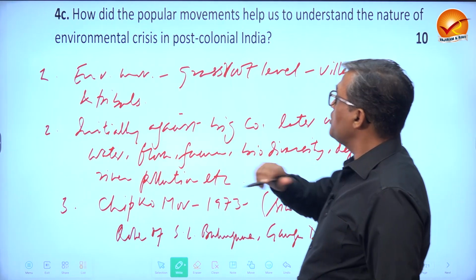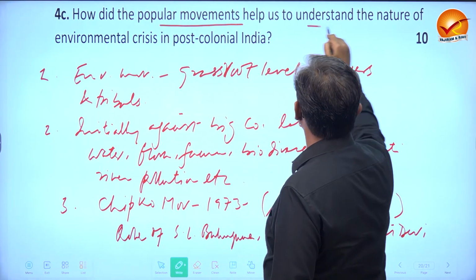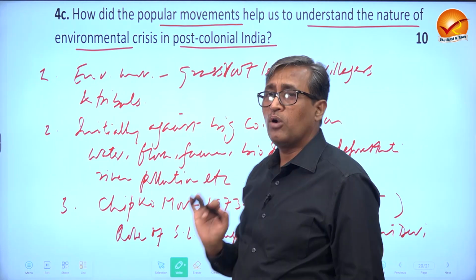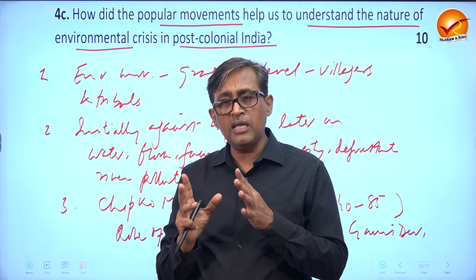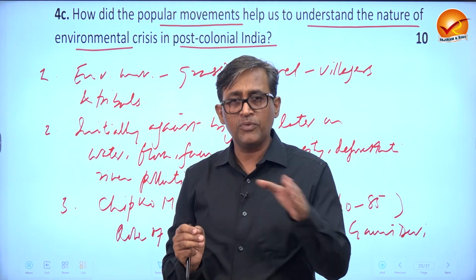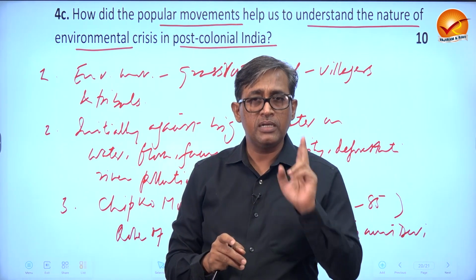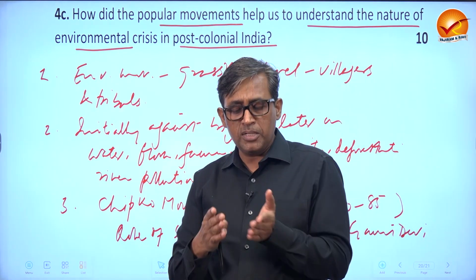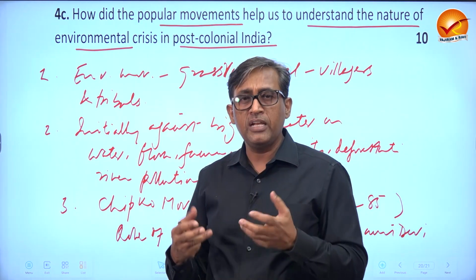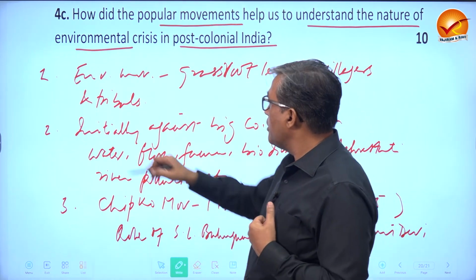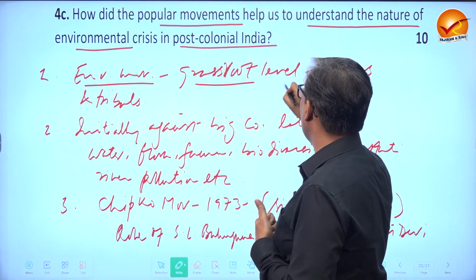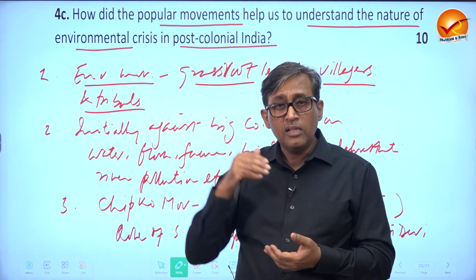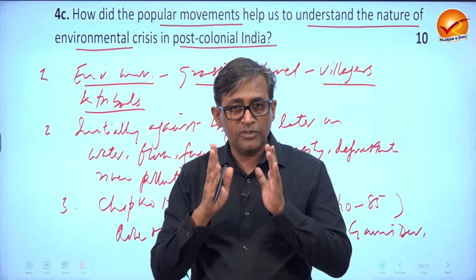Then, 4C: how did the popular movements help us to understand the nature of the environmental crisis in post-colonial India? Now, environment is going to be a very important topic in the next few years, whether in the British period or post-independence. That is the first point. The second point is that the environmental movement in the West and the environmental movement in the East, especially in India, are slightly different. Here, we find it was always at the grassroots level, from villages, from the tribals. So it was not started by the elite, it was the common people who started it. That is the first important point.